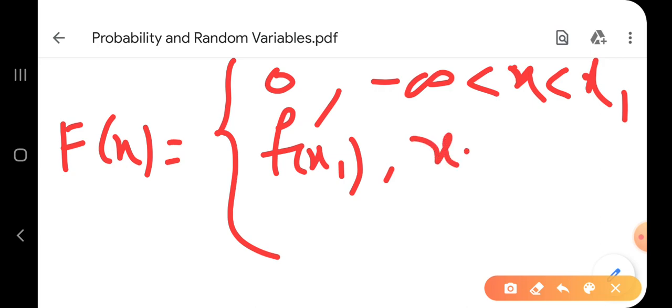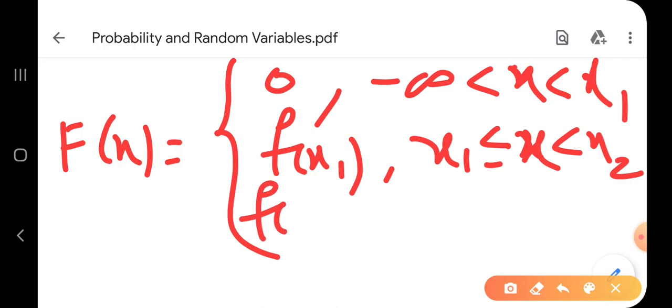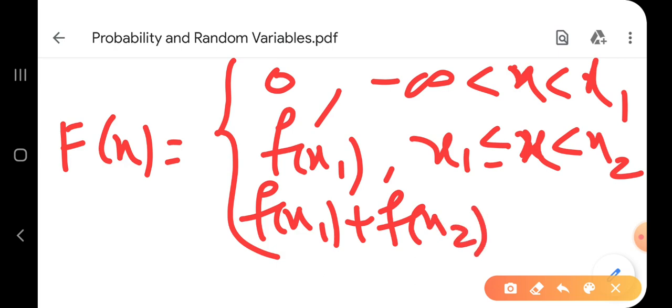कुठून x1 पासून, x1 is less than or equal to x is less than x2. म्हणजे x1 पासून x2 पर्यंत f of x1 probability. Then f of x1 plus f of x2. बघा दोन ॲड झाले, f of x1 plus f of x2. जेव्हा x2 is less than or equal to x is less than x3.